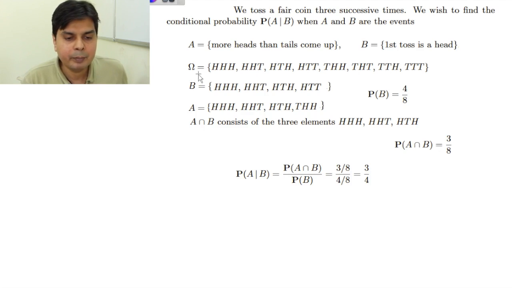First of all, what is my sample space? The sample space will be HHH, HHT, and so on, that's 8. There will be 8 outcomes in the sample space. Why? Because we are tossing a coin 3 times, so 2 cubed is 8. These are the 8 possible outcomes.